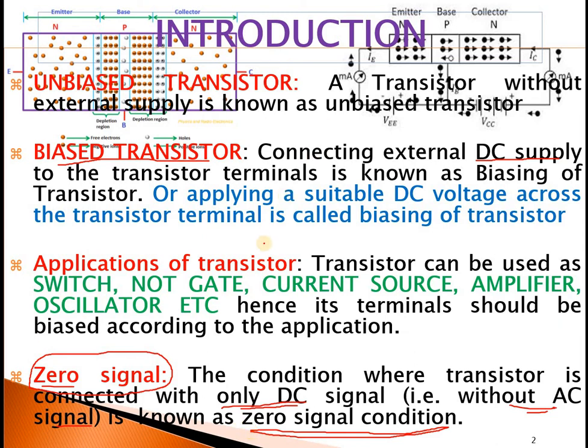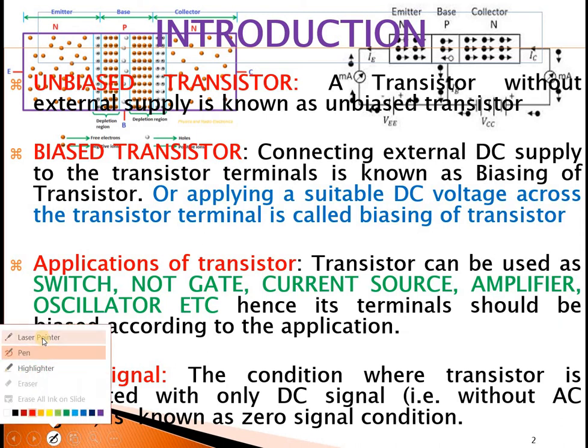So, zero signal is the condition where only DC signal is connected to the transistor and AC signal is not connected to the transistor. This is very important. So, these are the four terminologies, that is unbiased transistor, biased transistor, application of transistors and zero signal transistor.